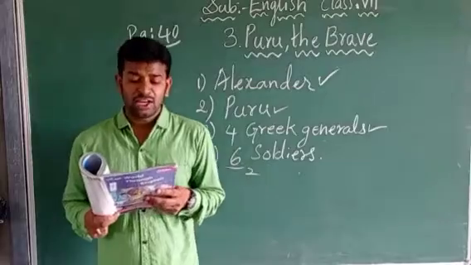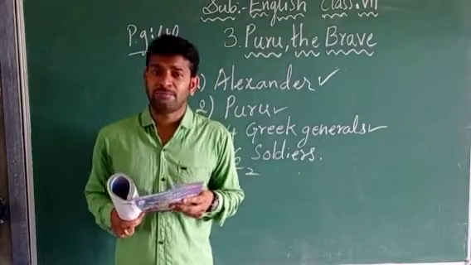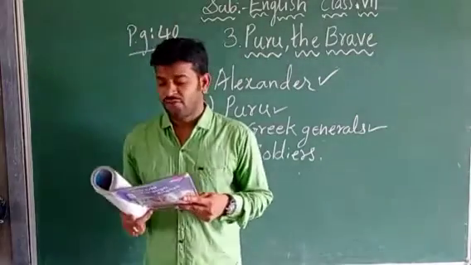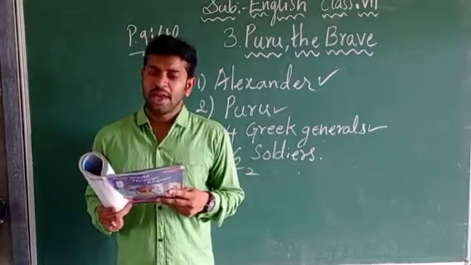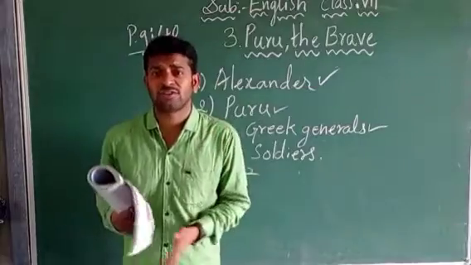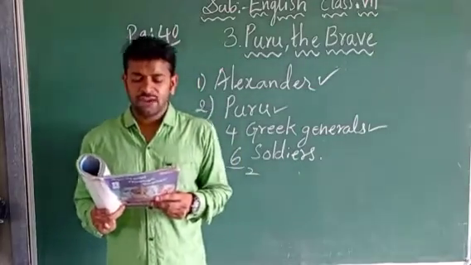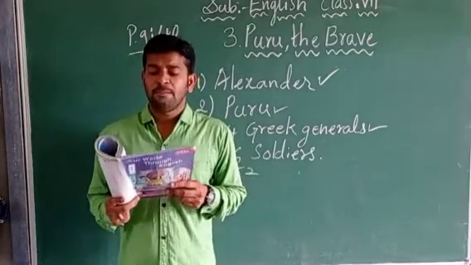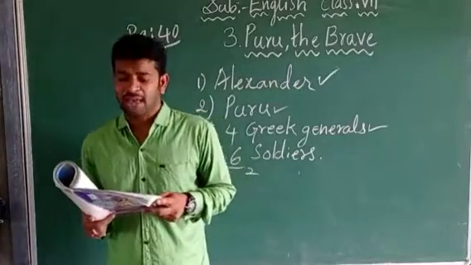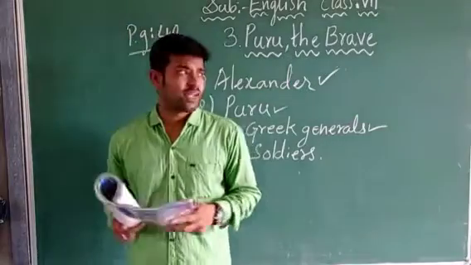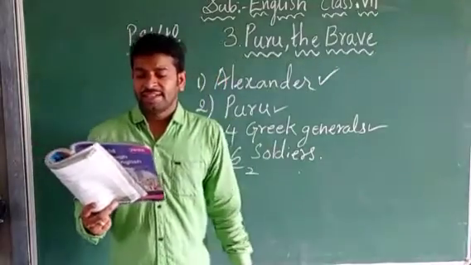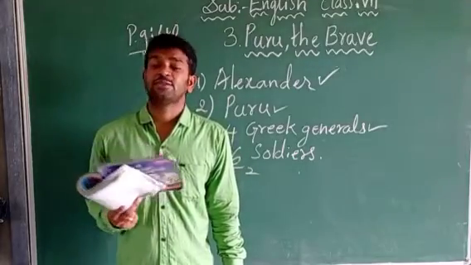Now the second general says, and injured many more. Not only did he kill 100 people, he injured many people with his sword. Now the first general says, he was badly injured himself. Not only did he kill and injure many people, he himself was also injured. Second general says, that's why we were able to capture him. His body was completely injured. That's why we were easily able to capture him. Now Alexander, what does he tell? Alexander tells us, oh, he is a brave man and a great soldier.